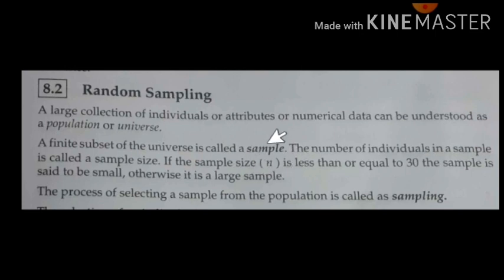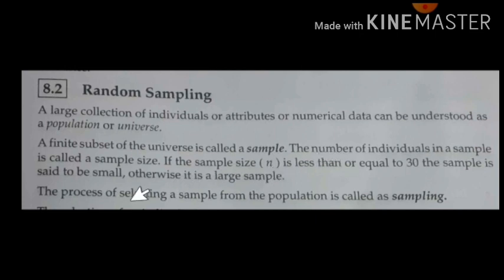While studying it, if the sample size is less than or equal to 30, then we call such a sample small, and otherwise we call the sample size large. Based on this sample size, we categorize the study of sampling theory in future.